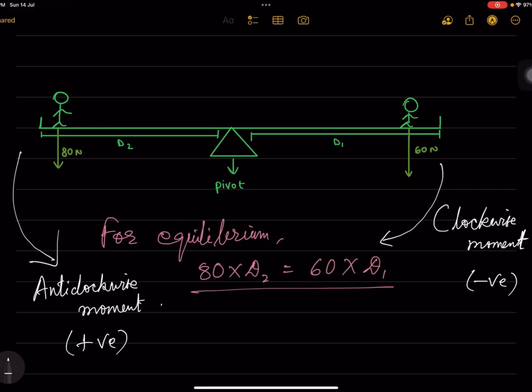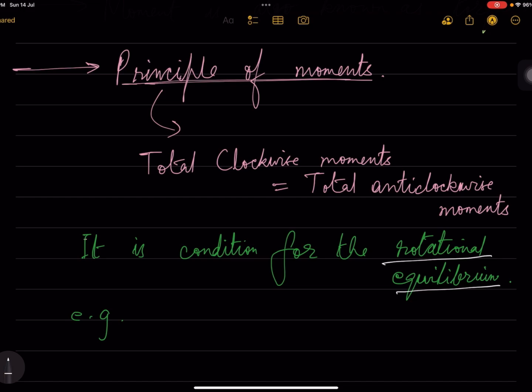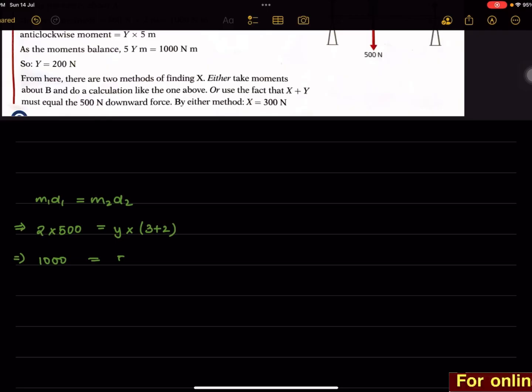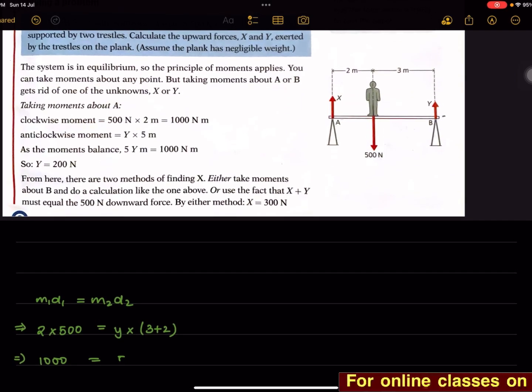Now we should look at problems. If an object is in equilibrium, the sum of the clockwise moments about any point is equal to the sum of the anti-clockwise moments about that point. We have already discussed the condition for equilibrium: the forces on it must balance as well as their turning effects. Total equilibrium means the total force should also be balanced. So m1 d1 is equal to m2 d2.